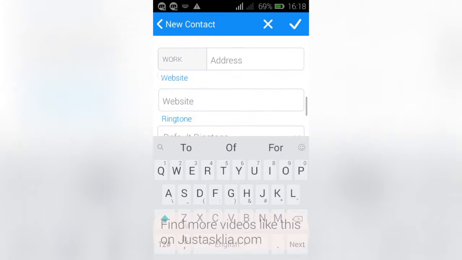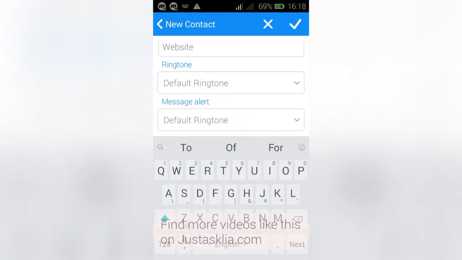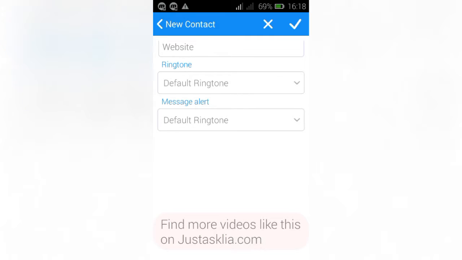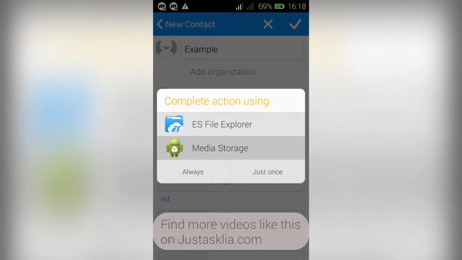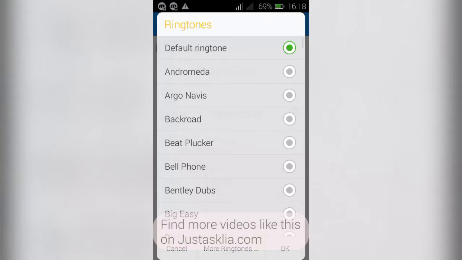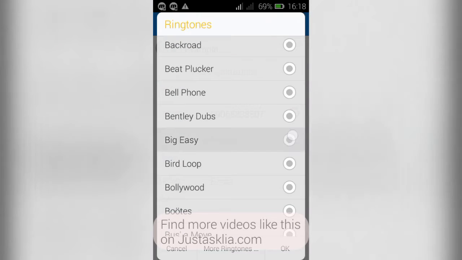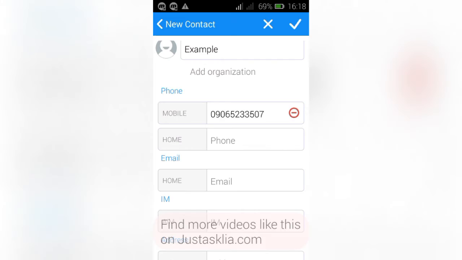and then go down to the bottom of the screen. You're going to see an option for ringtone. Click on it and select the choice. I'm going to pick this. But if you want more ringtones for your phone, you click on this option and then click on save.